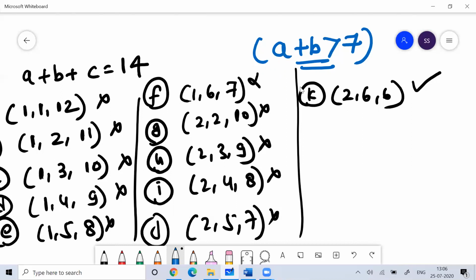Okay, so IJK, then after IJKL, then L. Then it would be 2, 7, 5, all that not possible. Then I'll start with 3, 3. Here you see 3, 3, 6, which is less than 7, so there's no point writing it. If I write 3, 4, I'm getting 7, but I should get more than 7. So better to write 3, 5. 8, 8 plus 6 is 14. Let's try this: 8 is greater than 6, 11 is greater than 3, and 9 is greater than 5. This is the next combination.